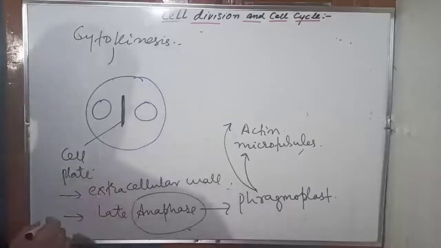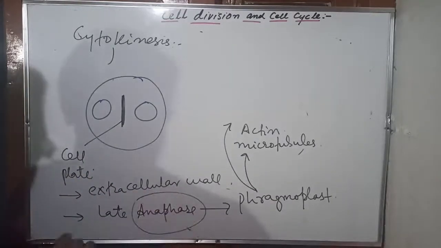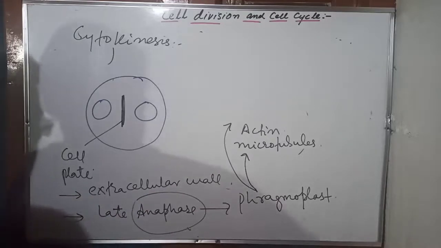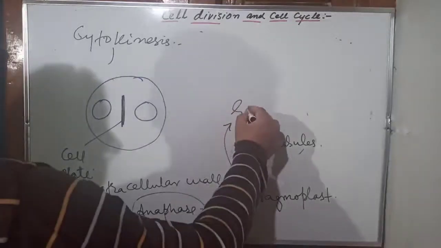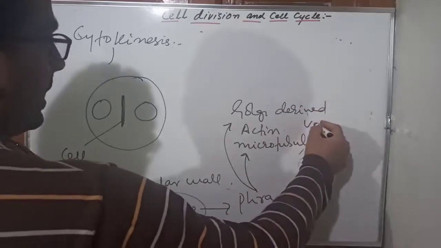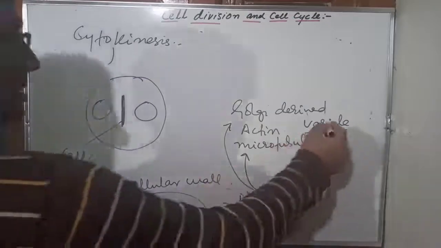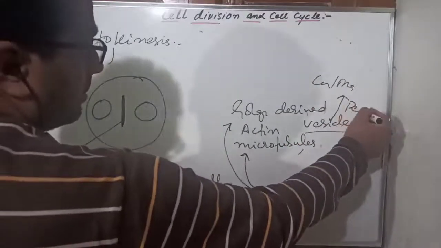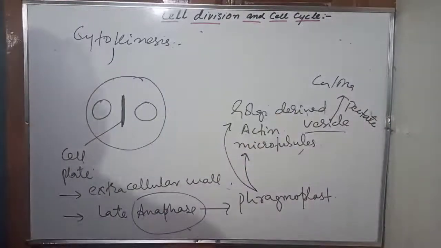Cell plate formation occurs as extracellular wall, and its first sign is seen in the late anaphase in the form of the phragmoplast. The phragmoplast has actin, microtubules, and Golgi derived vesicles. These vesicles contain the material for cell plate formation. And what is the material? It is calcium and magnesium pectate.